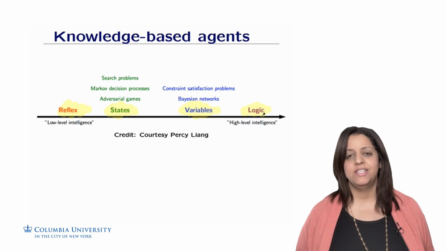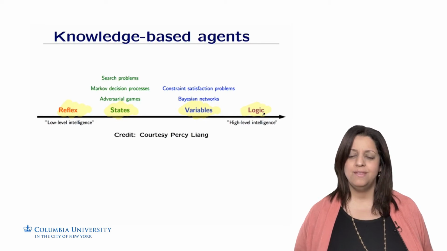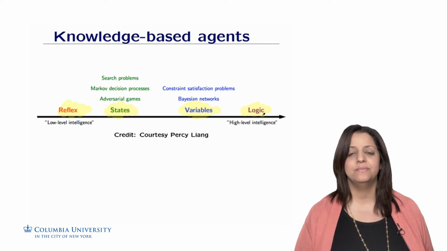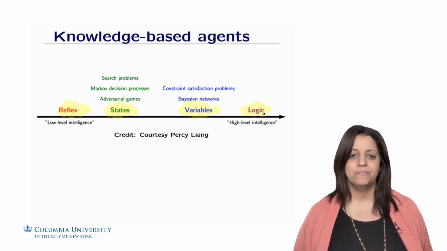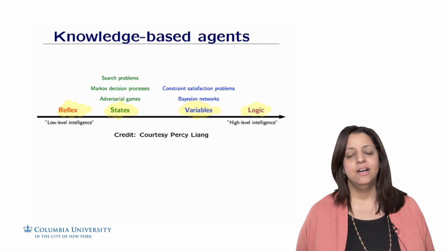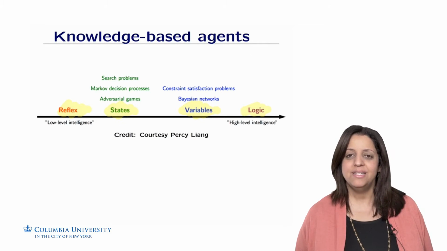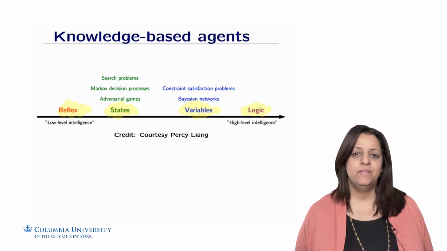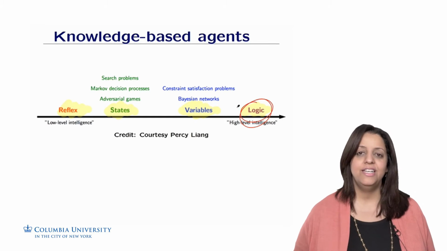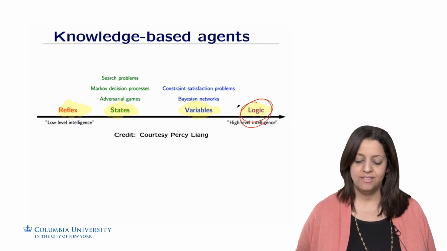We saw for CSPs, for example, that we can formalize the problem and then use any kind of solver. So defining the problem is a part of the domain knowledge; it's embedding the domain knowledge in some representation. Then inference could be done with any known inference algorithm or learning algorithm. We develop here logical agents as a class of agents that can combine information that they embed in some sort of database called a knowledge base. This information is being told to them, and they can use it to make inferences and adapt to new environments. So we are talking today about logical agents, which are at the high level of intelligence on the axis.